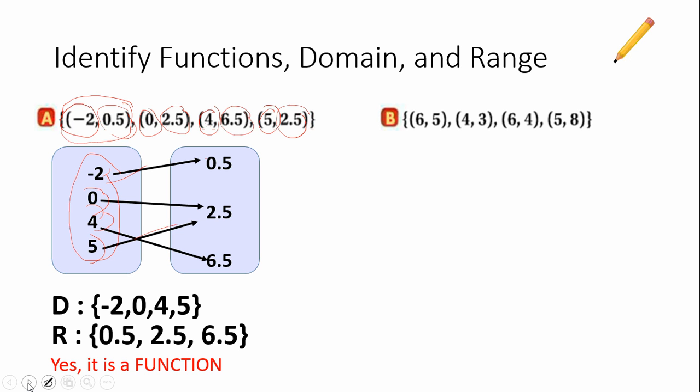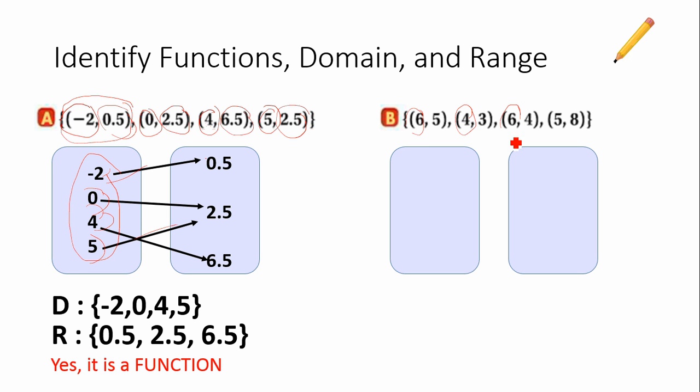Now let's take a look at the last example here in your notes. Again, let's draw a mapping diagram to illustrate how cool that is in order to see the relationship if you're a visual learner. We'll go ahead and place the x values in. I have an x value of 6. I have one of 4. I have another 6, but I'm only going to list 6 once. And then I have a 5. So when I make my list, notice that 6 only appears one time. And then I'll list my y values.